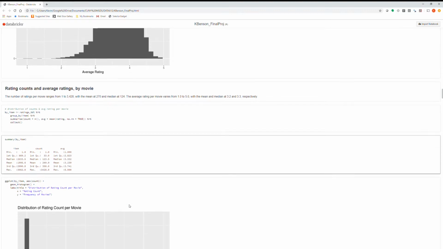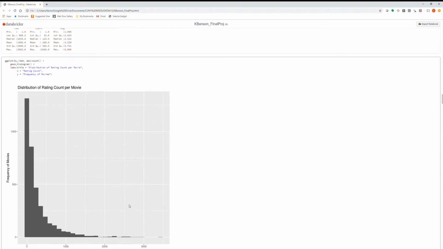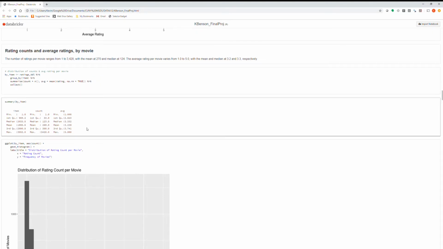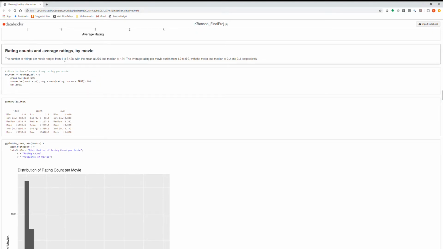I also looked at rating counts and average ratings by movie, and what you could see was that the number of ratings per movie ranged from 1 to over 3,400. The average number of ratings was 270 with a median of 124.